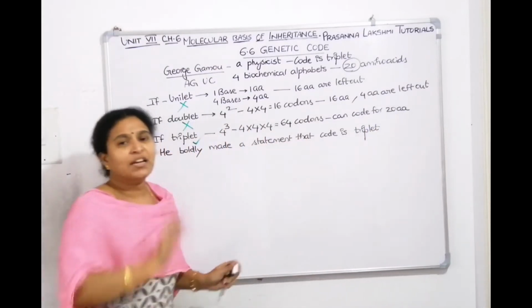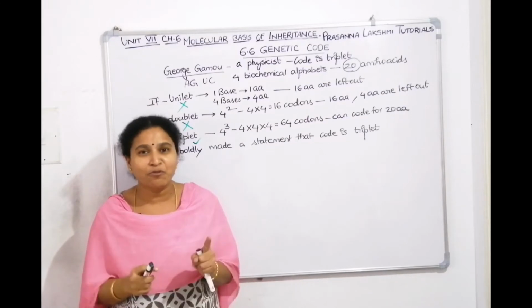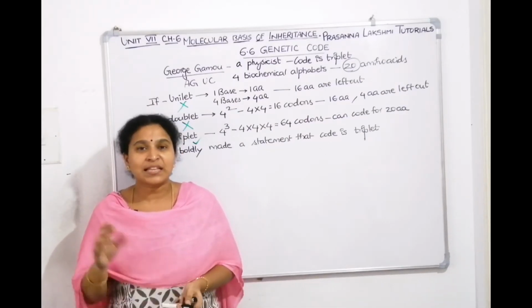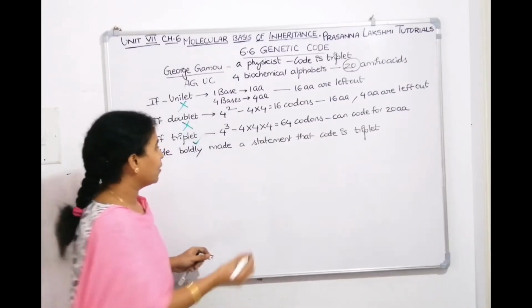He boldly told that code is triplet. Now it is a daunting task for all the scientists to prove that code is triplet. It is not a triplet. He just told and he came out. Then the scientists have to prove it is right or they have to prove it is wrong. Then it became a daunting task for all the scientists.